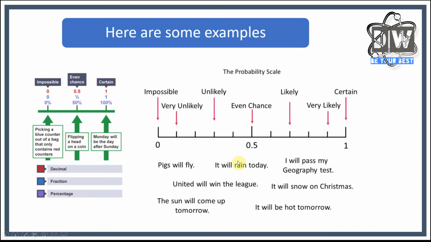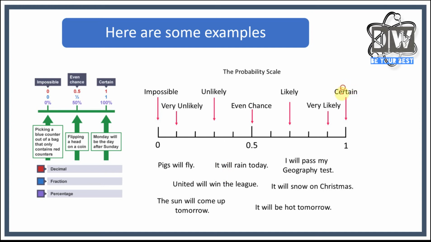Let's look at a few more. So pigs will fly. Now, I know there'll be a few of you out there that go, but, pigs on a plane, that's flying. Don't be that guy. So let's have a look. Pigs will fly. Well, we can say that it's impossible for pigs to fly. So we would put that in that area there, which is impossible. It will rain today. Well, as I currently do this recording, it is raining.